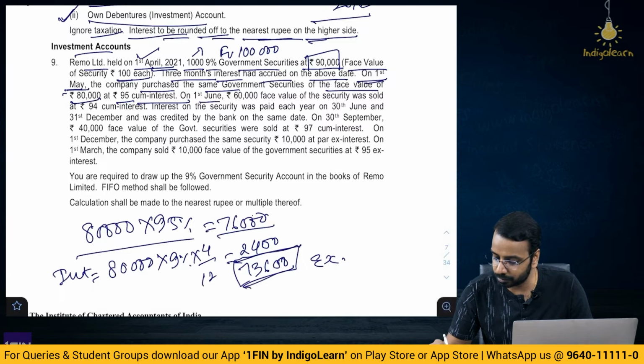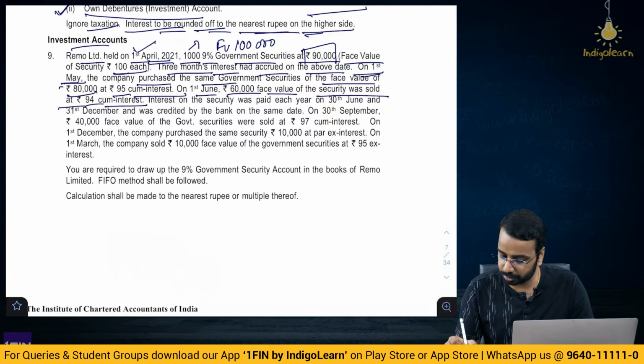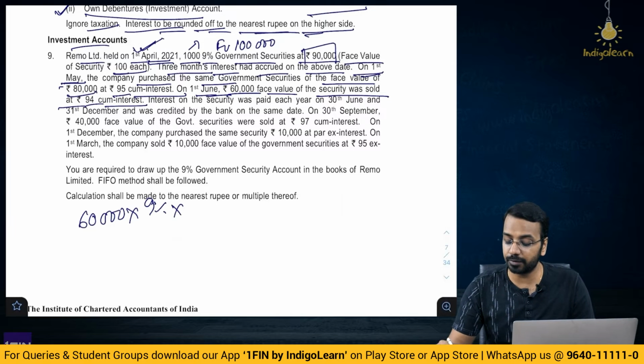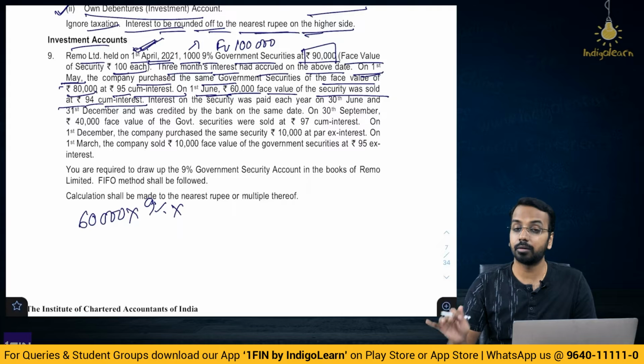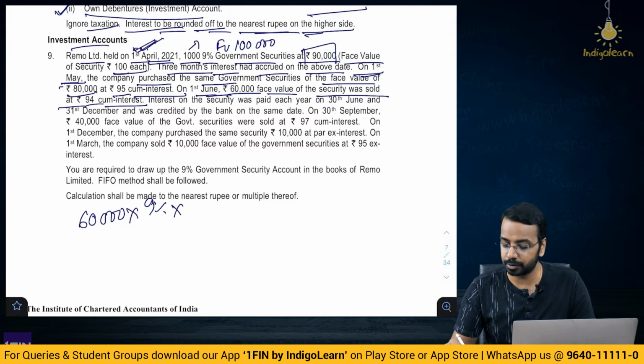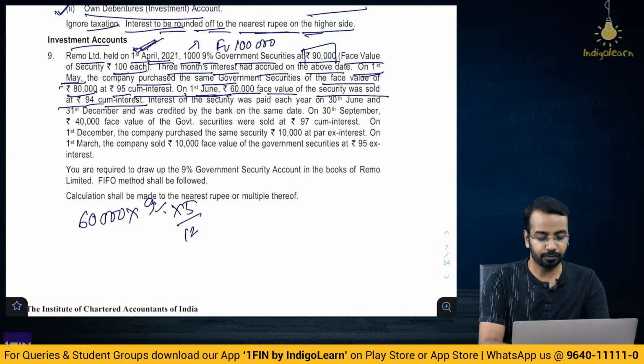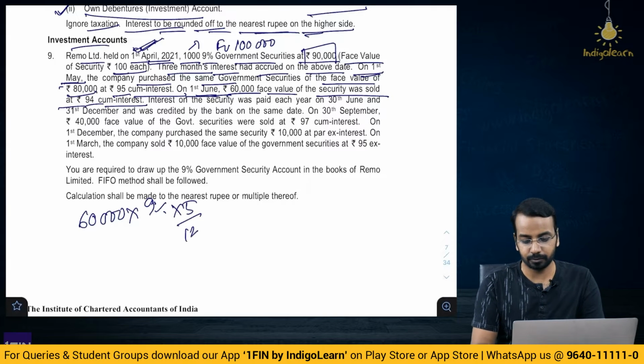Then on 1st of June, 60,000 face value of the security was sold at 94 cum interest. How much? 60,000 face value multiplied by 9% multiplied by, when was it sold? 1st of June. On 1st of April, 3 months interest is accrued. On 1st of May, 4 months. On 1st of June is when we have sold, 5 months. So 5 out of 12. 9 6s are 54. 54 into 5 by 12, 5,400 into 5 divided by 12, you get